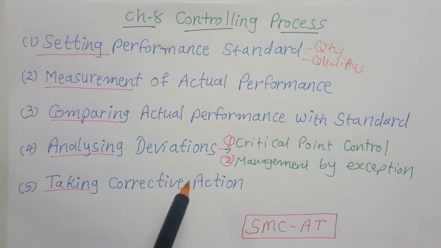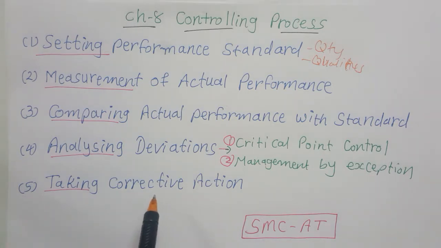We have to inform them so that they can find the reasons and take the decision for the corrective action. The corrective action will be taken in such a way that the deviation should not occur again.